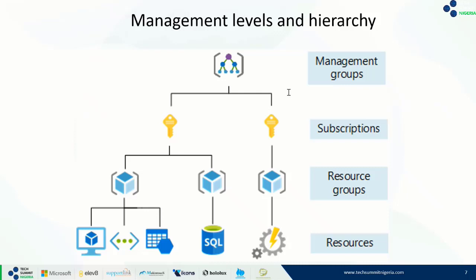All the subscriptions in this management group automatically inherit the conditions applied to the management group. That's the topmost level in the hierarchy of levels of management.